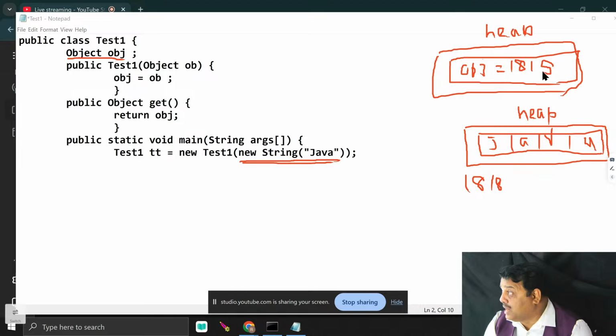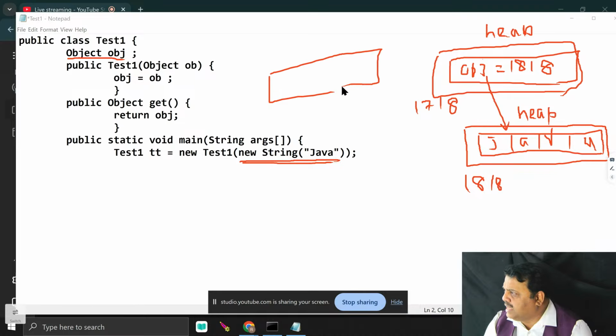It is memory management. Try to understand. Now it contains 1818; obj is an Object class reference pointing to the string object. If the base address of the test object is 1718, take an example, that base address is assigned to a reference.